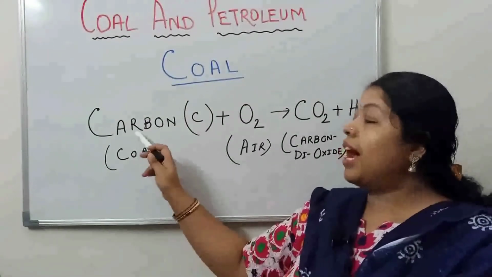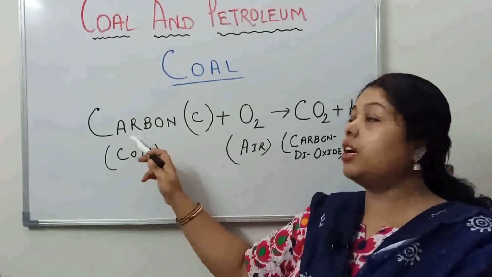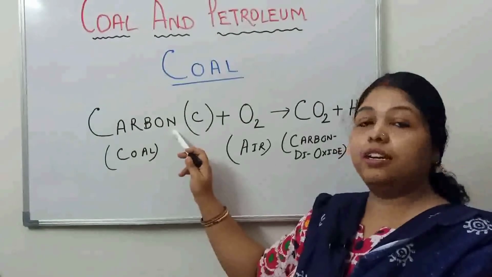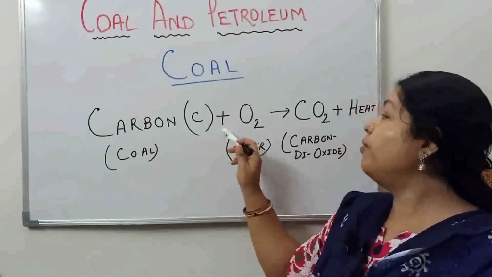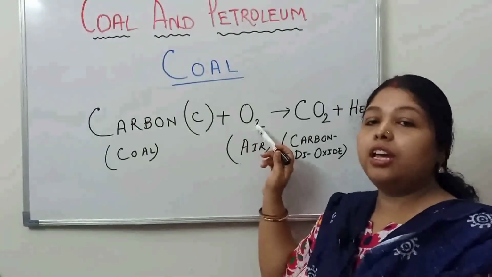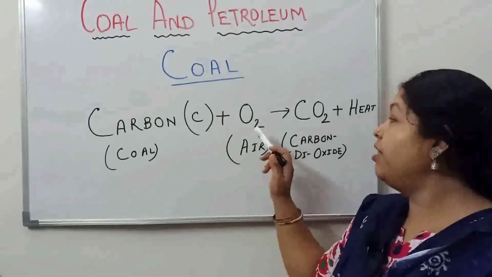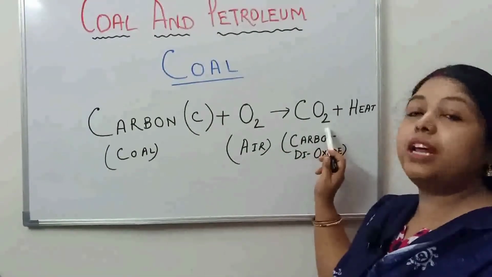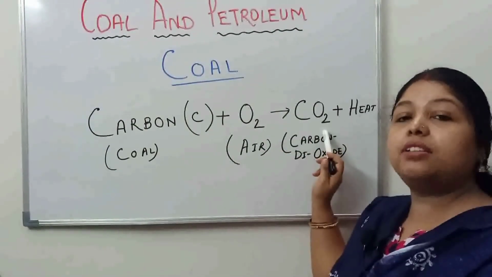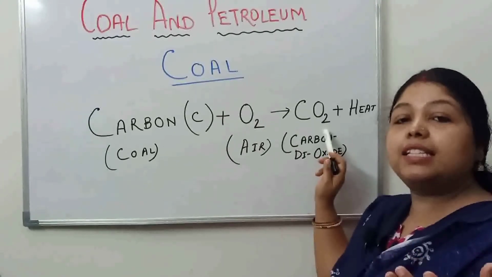I have told you before that coal basically consists of carbon. So we can consider that when carbon reacts with air, that means when it is burning in the air, it reacts with the oxygen present in the air and forms carbon dioxide gas. Whenever coal is burning, we see that a huge amount of gas is produced.